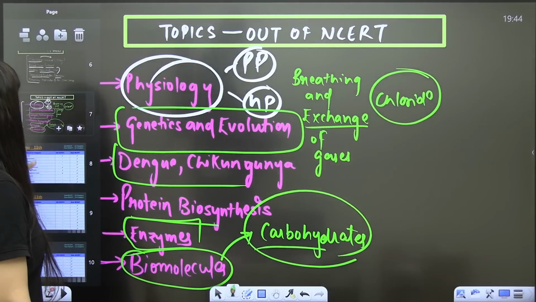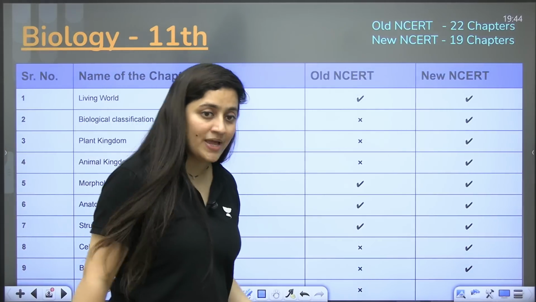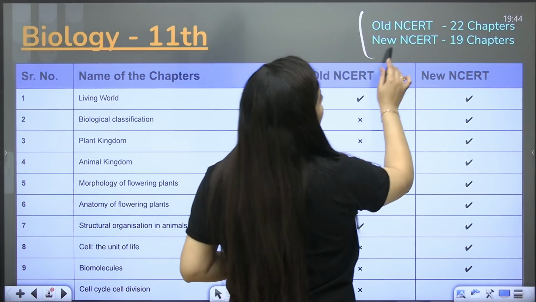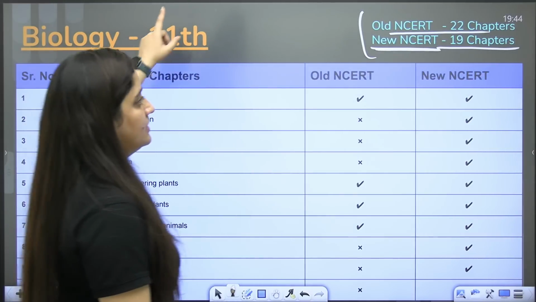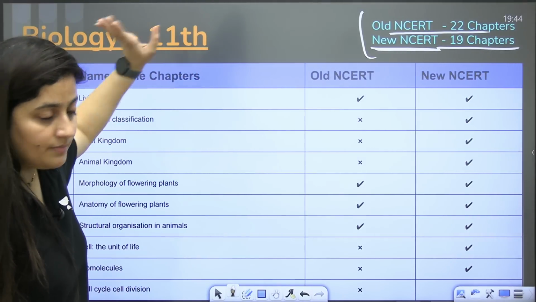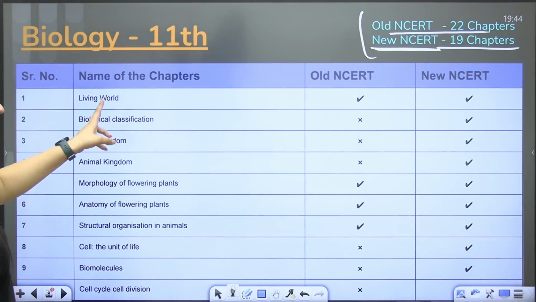Now the next thing is, see, this is the complete list. As I said, I got motivated from that video, and in that way I'm making it. So you guys can see here, in old NCERT there were a total of 22 chapters. In new NCERT there are 19 chapters. So it is from class 11th. So for living world, yes, you can follow any of the books. You have to follow both.